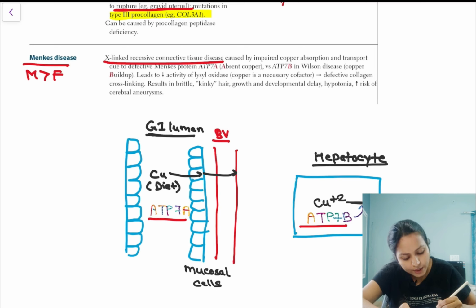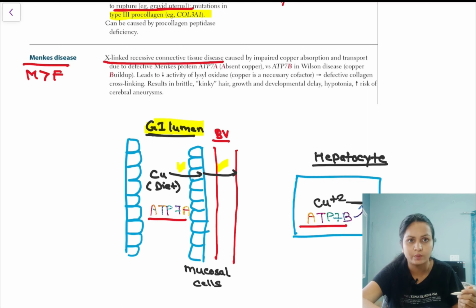ATP7A is the protein which is required for the copper absorption and transport into the blood vessels, from the GI lumen. The diet में जो हम copper लेंगे, उसका absorption और उसका transport in the blood vessels, उसके लिए चाहिए हमको ATP7A. बट जो ATP7B होता है, that is required for the copper transport out of the hepatocytes, right, and so that it can be excreted into the bile.